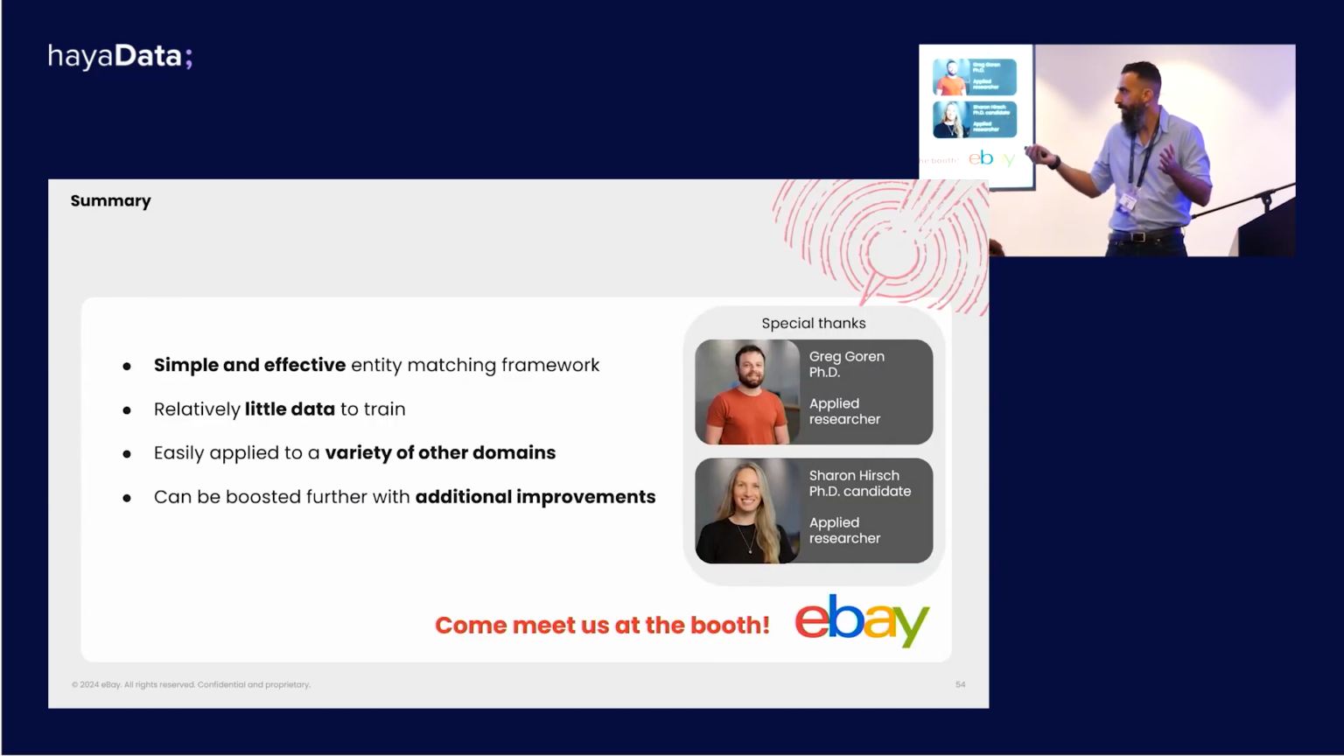I hope you're convinced that we've seen a simple and effective entity matching framework. It requires relatively little data to train, especially in the age of LLMs, which use a lot more data. I hope you're convinced just from looking at the architecture that it wasn't specifically designed for the world of e-commerce. It can be applied to a variety of domains to solve entity matching, practically anywhere. And actually, its performance can be boosted even more than I showed here today with all sorts of really cool and interesting techniques. But due to time constraints, I couldn't go into them